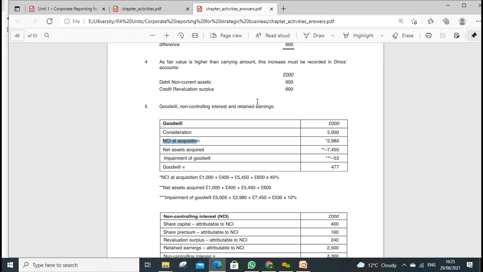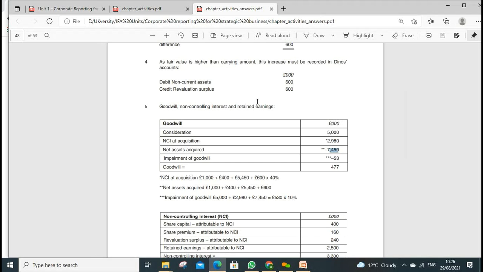Because you acquired 60%, 40% will be your non-controlling interest. So how much were the net assets worth at that date? We calculate 40% of those net assets acquired, and that becomes the non-controlling interest.